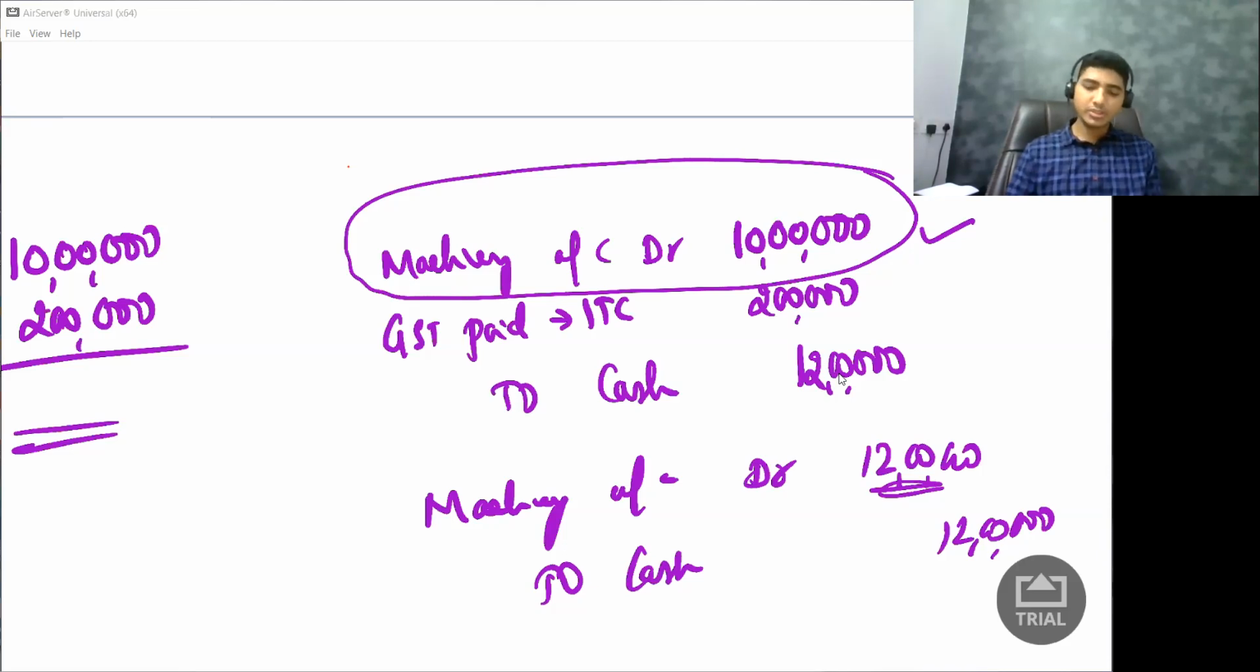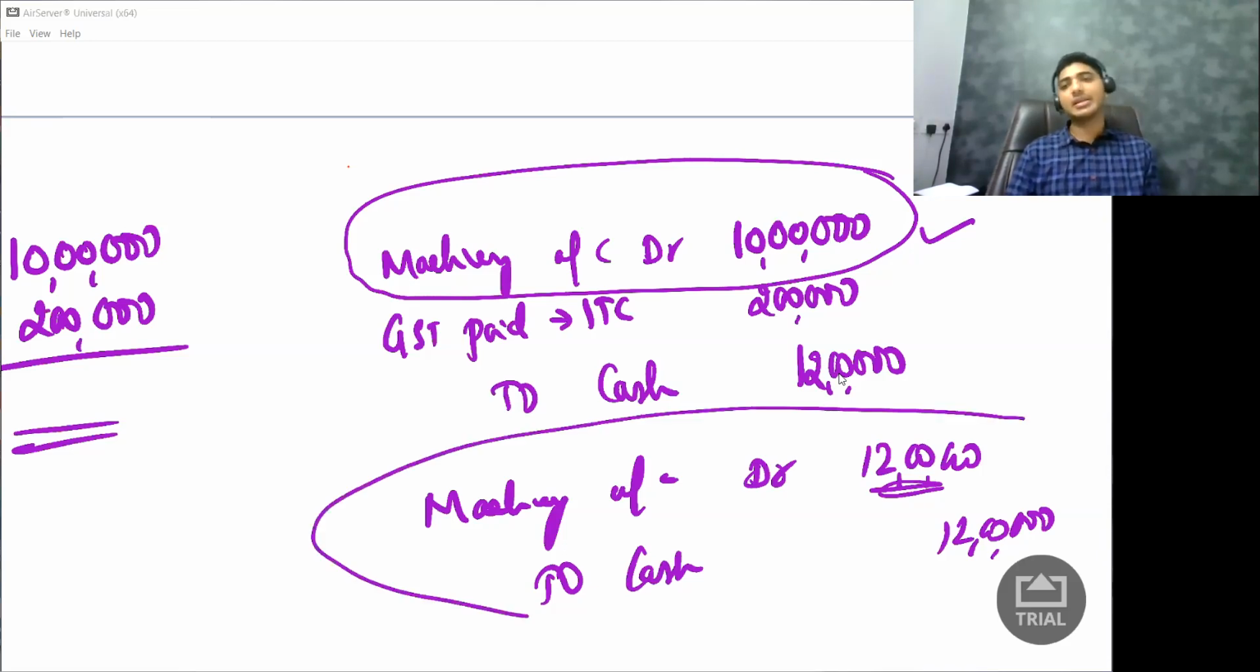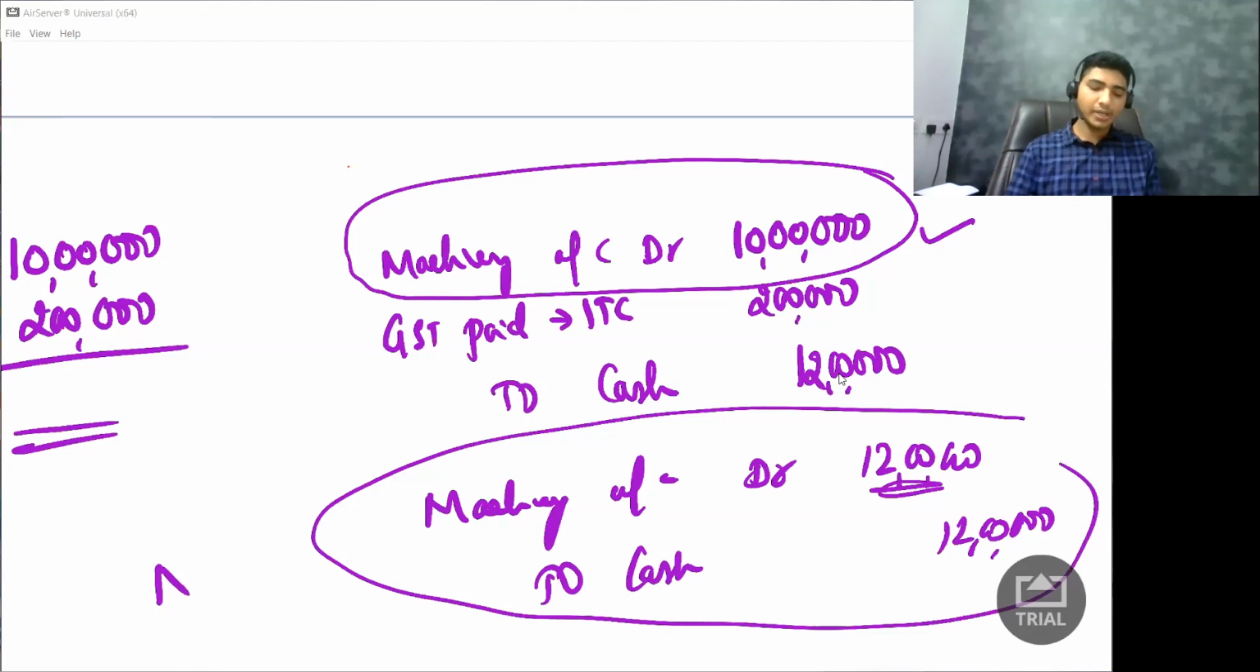So if I do this, if I pass entry like this, I will not get the ITC benefit. So if I pass this entry, there is no ITC. There is no ITC. Here I'll get ITC.